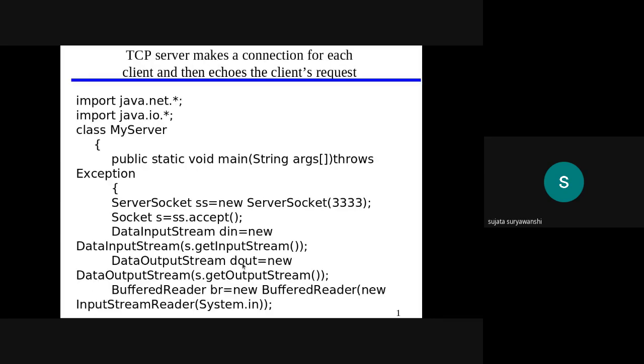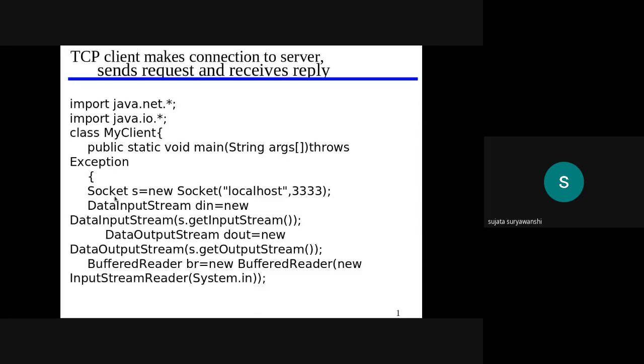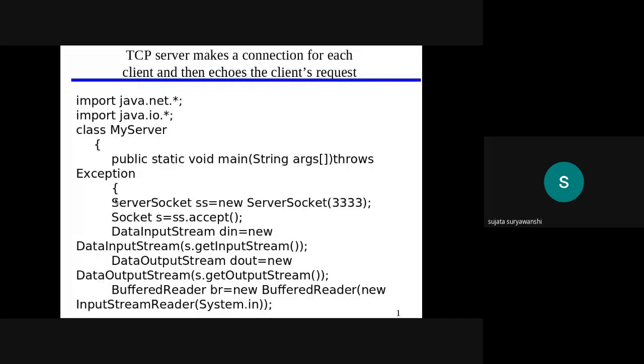Now we'll see the server TCP program. Again, we need to use these two header files, then create the class MyServer, then public static void main, and pass this argument. After that comes the socket. While creating a socket at the client, the syntax is only the keyword Socket. But while creating a socket at the server side, the keyword is ServerSocket, where S should be capital, because a Java program is case sensitive.